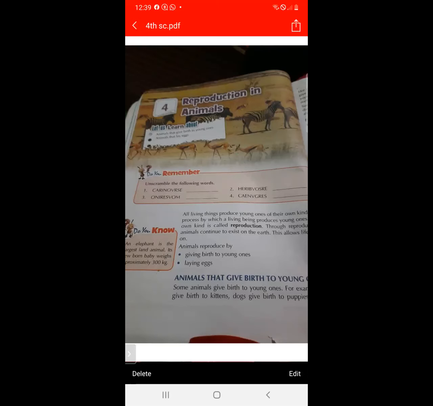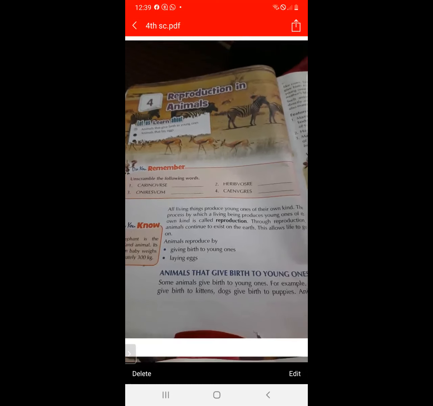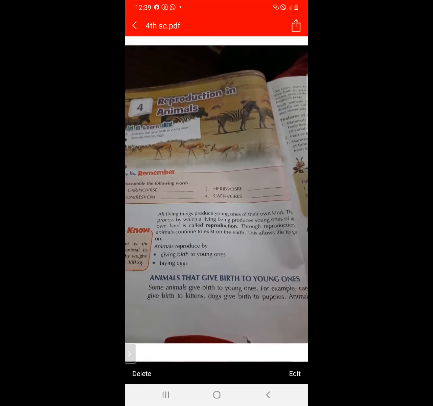First is giving birth to the young ones, and second is by laying eggs. And which is the largest land animal? Elephant. And what is its newborn baby weight? Approximately 300 kilograms. So first method is animals that give birth to the young ones.